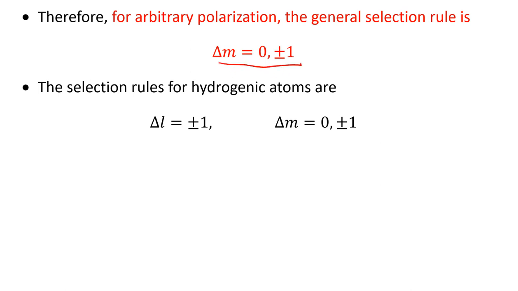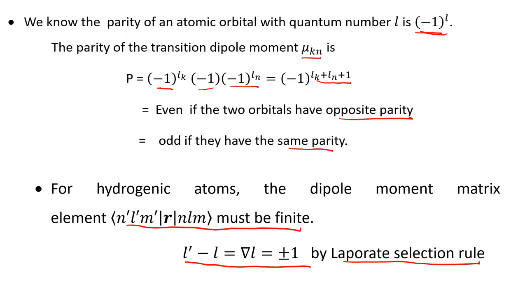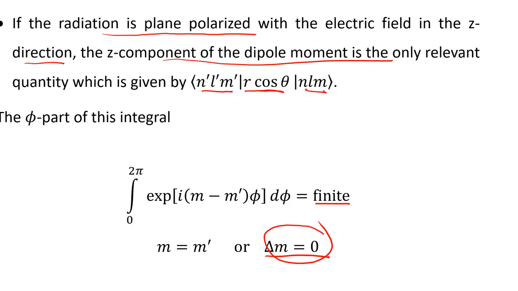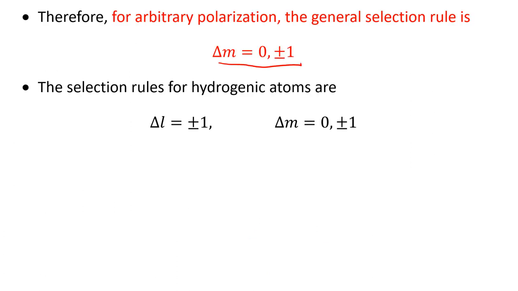And the Laporte selection rule is delta L equal to plus or minus 1. And the selection rule for m in case of the hydrogen atom is delta m equal to 0 or plus or minus 1. In this way, the selection rule for the hydrogen atom is delta L equal to plus or minus 1 and delta m equal to 0 or plus or minus 1.